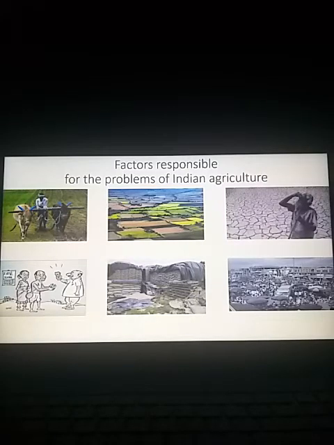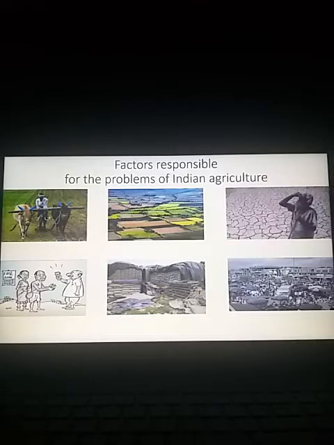So today, let us move on to a new heading, the factors responsible for the problems of Indian agriculture. Just observe the heading, problems of Indian agriculture, clear?